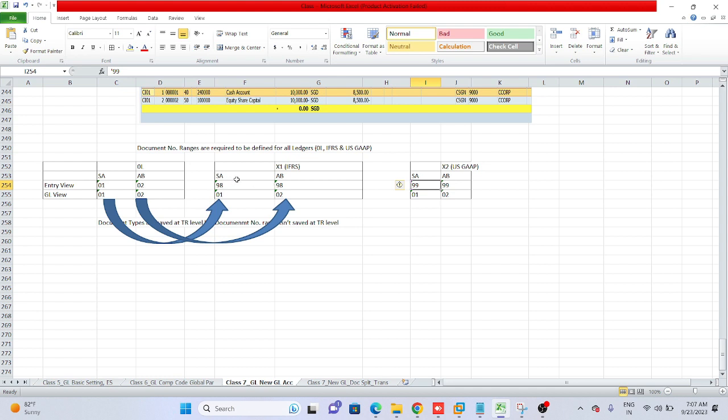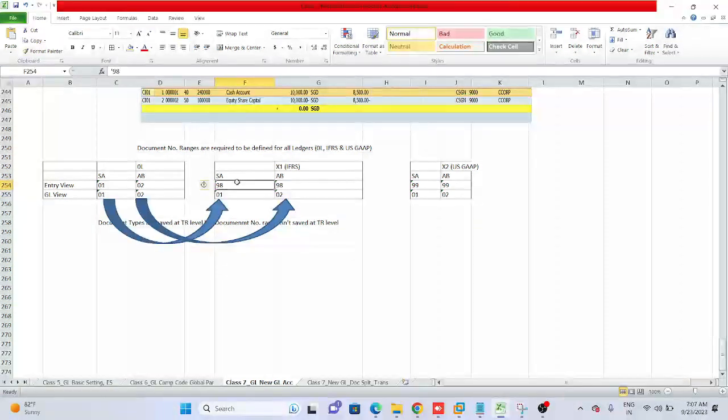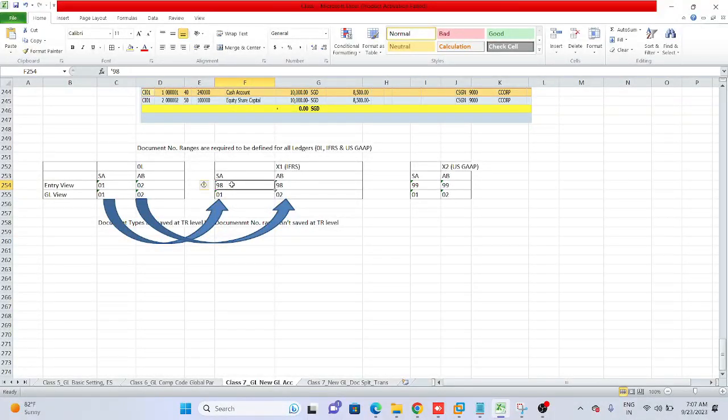We need to define this entry view number range key, and accordingly with the 98 series we need to assign the document number ranges also. But for the general ledger view, it is getting copied. It is flowing from 0L, the leading ledger, to IFRS, both for SA and AB, and from 0L to US GAAP, SA and AB. But for the entry view for IFRS and US GAAP, we need to manually give any other number range key, and we need to define the number ranges also. You guys understood this?